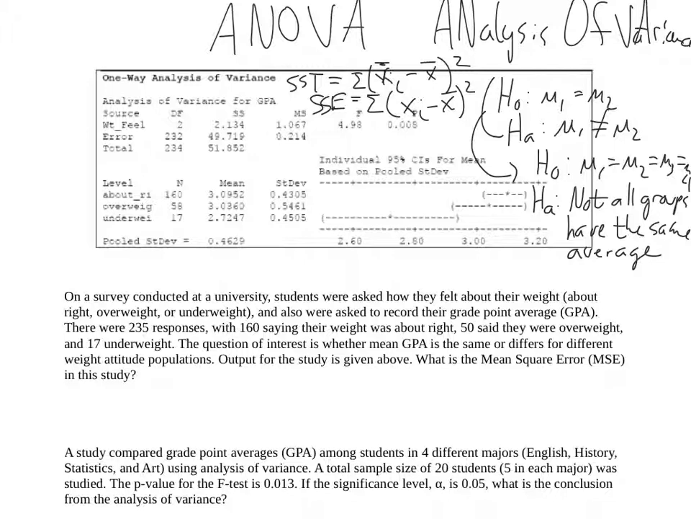Now, the mean squared treatment, we can call this the MST if you'd like, that is just the sum of squares for the treatment divided by the degrees of freedom of the treatment. So if I took 2.134 divided by 2, I would get this guy. Similarly, the sum of squares error divided by the degrees of freedom for the error gives us this. That is what we call the mean squared error, the MS error. So this is just dividing 49.719 by 232. And you'll notice that the mean squared error here is very low.